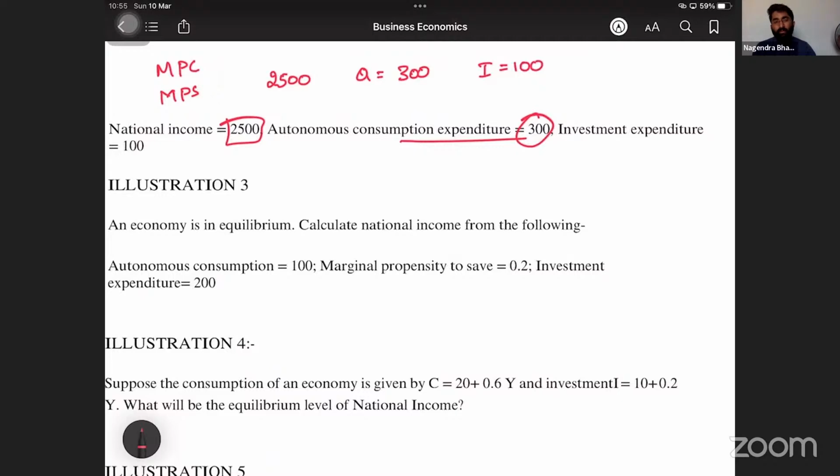Now what you have to calculate is B. How to calculate B? C is equal to A plus B into Y. Correct? What is C, sir? Consumption. Consumption is C. Now, do I have A here? Yes.